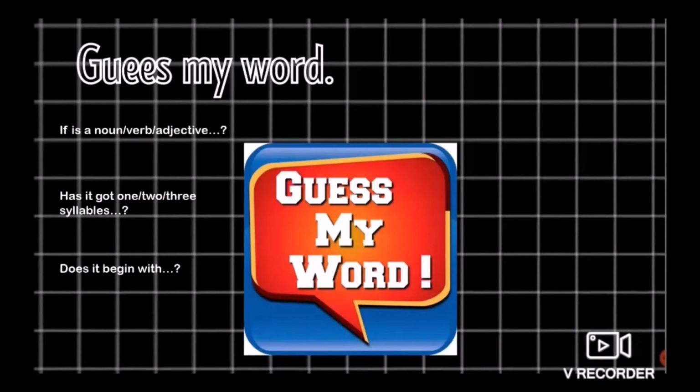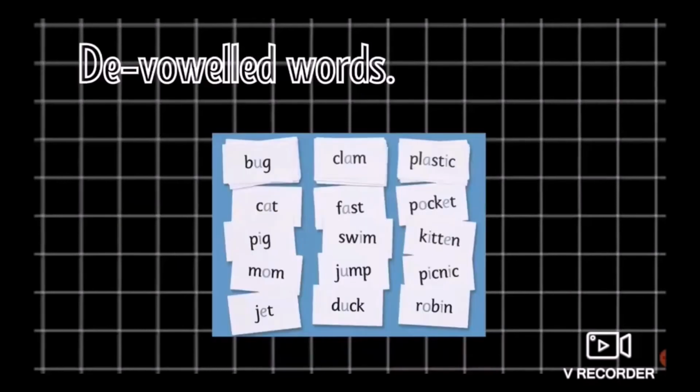The second one is guess my word. When learners are already familiar with each other's word cards, each takes a word at random and the other has to guess which word it is by asking yes/no questions like: is it a noun, verb, adjective? Has it got 1, 2, 3 syllables? Does it begin with...? The last one is devowelled words. In this, each of a pair selects a word from their word cards and writes it down without its vowels. Their partner has to work out what the word is.